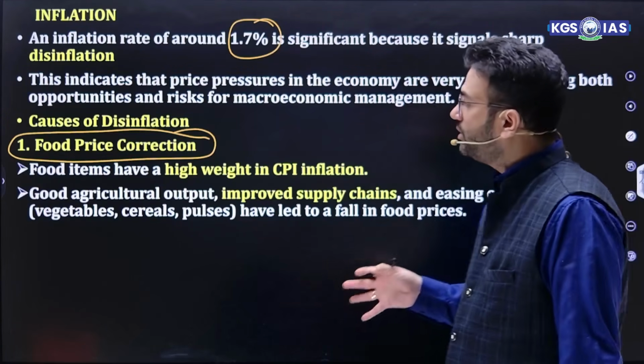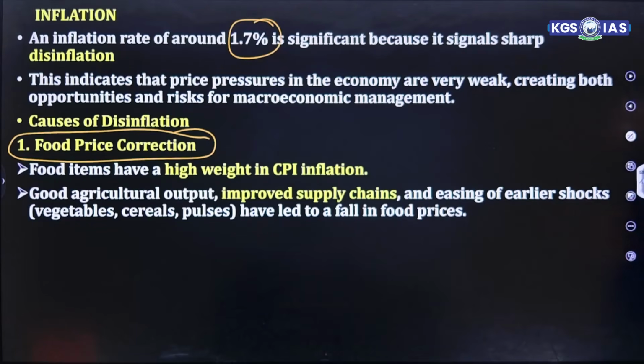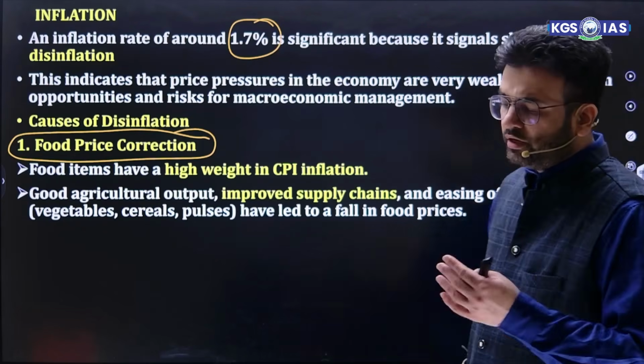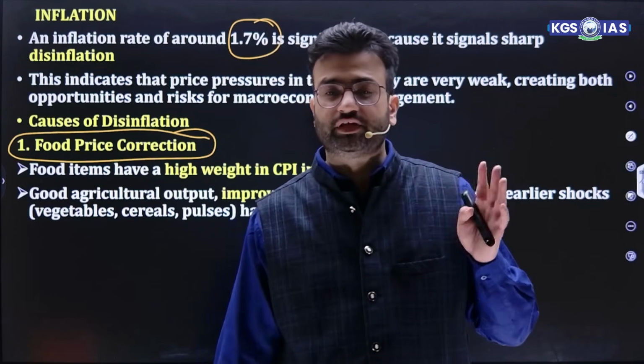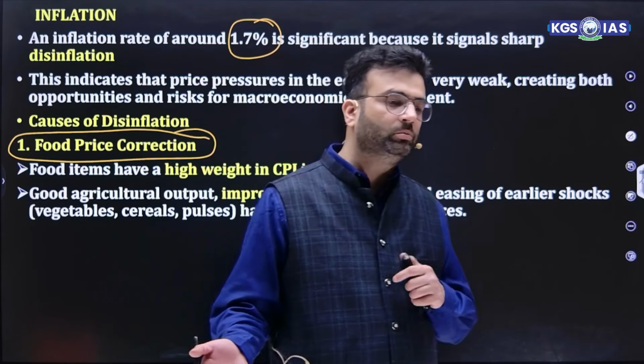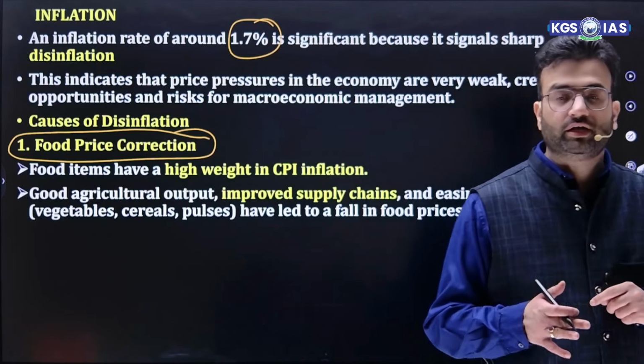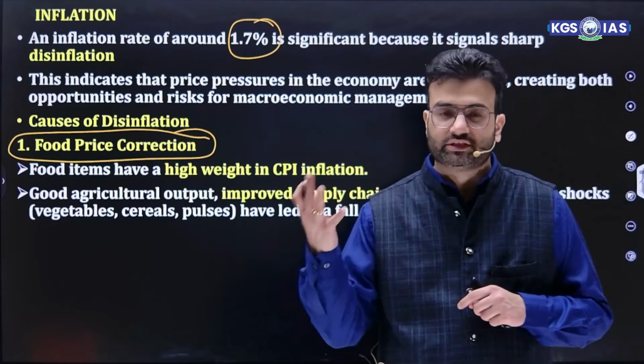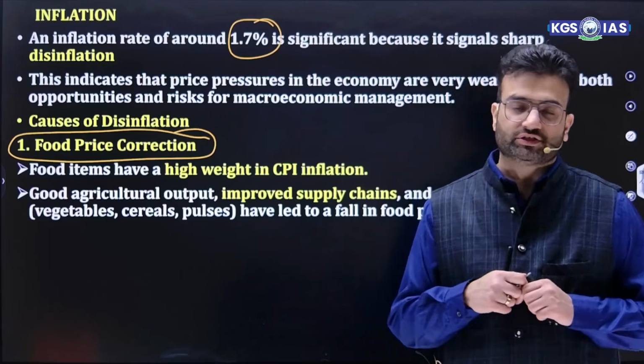So food price correction, good agriculture output, improved supply chain, and easing of earlier shocks have led to a fall in food prices. We already have this in mind that whenever there is any problem regarding supply chain bottlenecks of fresh fruits and vegetables, it will increase inflation.